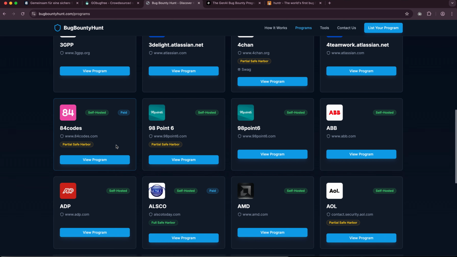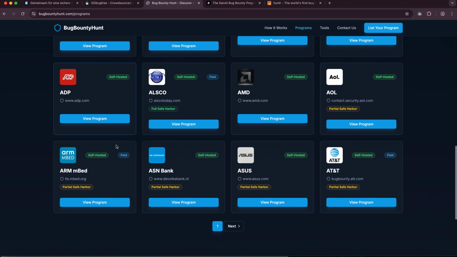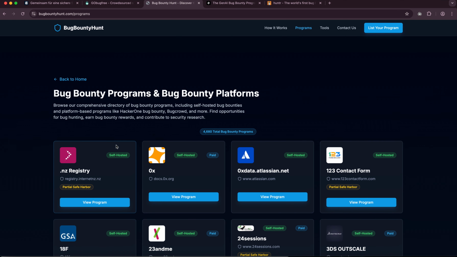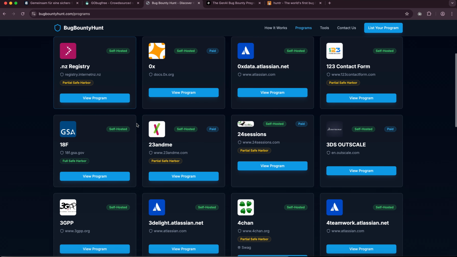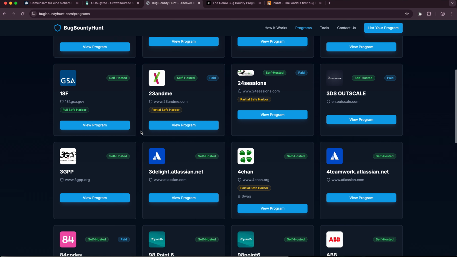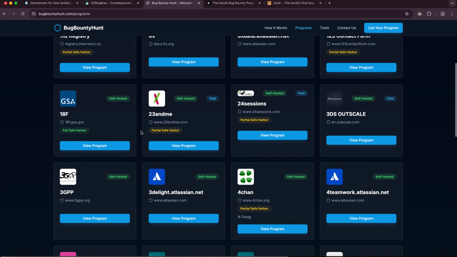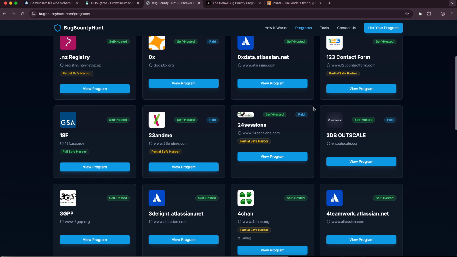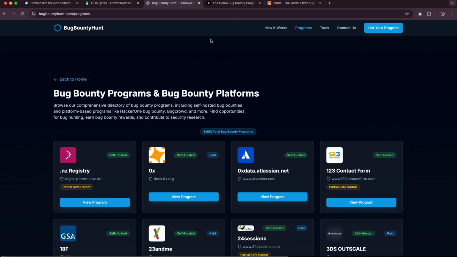The advantage I had with a couple of those is that the payouts are a lot higher, because they cut the man in the middle out by running their own bug bounty program. HackerOne or Bugcrowd or any of these men in the middle don't need to be paid, and therefore they can pay the hunters more money. So this is again a really cool list. I think 3 or 4 of them I hacked on previously, so those are pretty good as well.